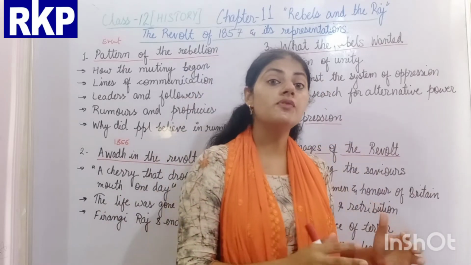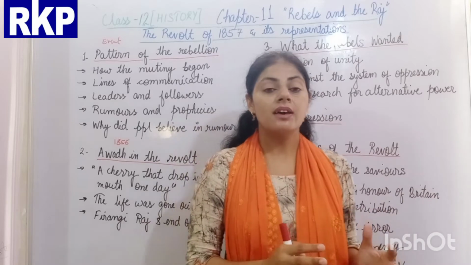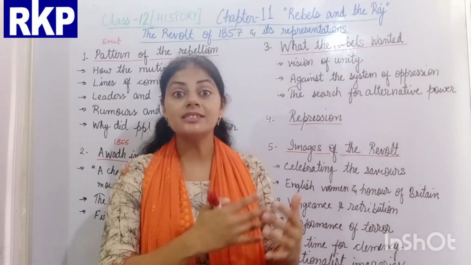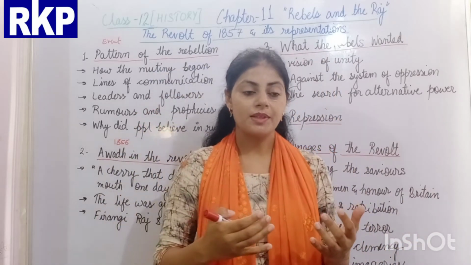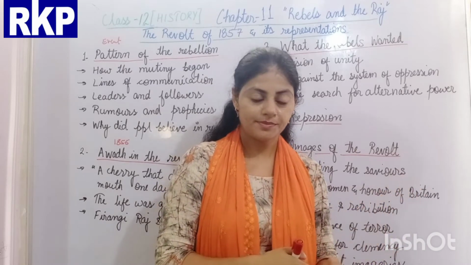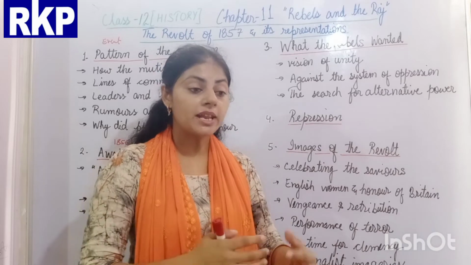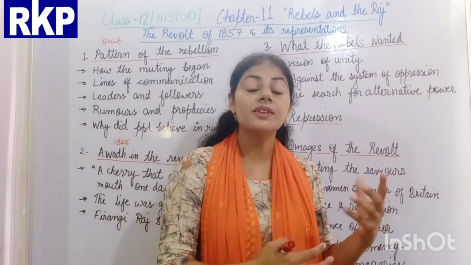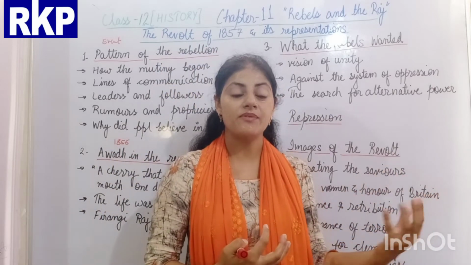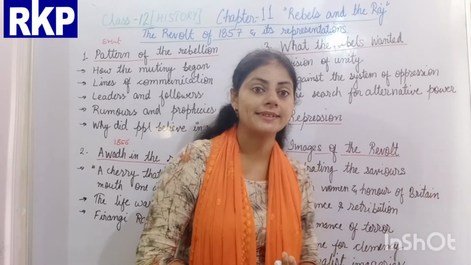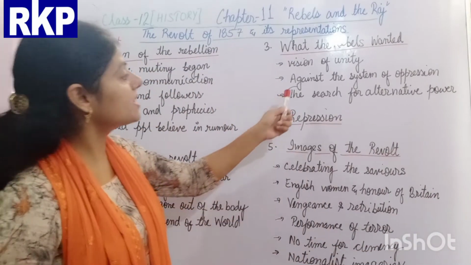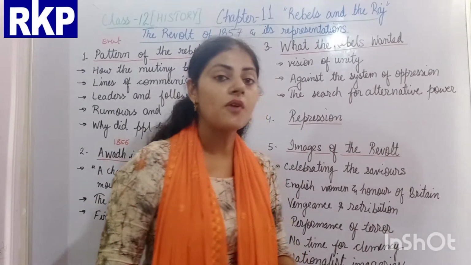And after the revolt of 1857, the Britishers started discriminatory behavior against one community and started supporting another community, to create a difference between the two communities, by supporting one and opposing the other. After that, you study against the system of oppressor.